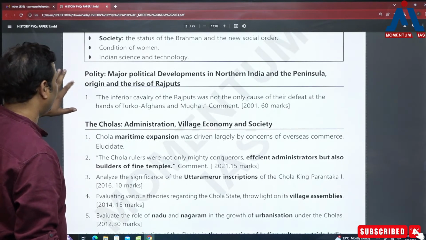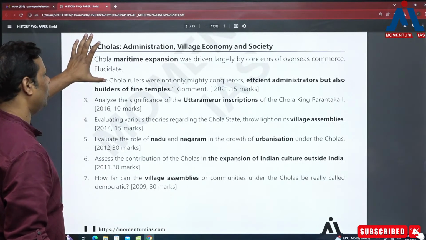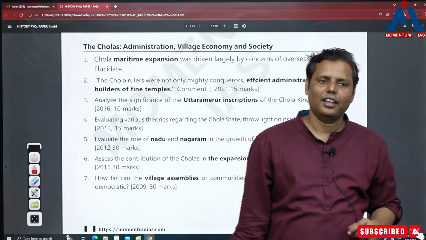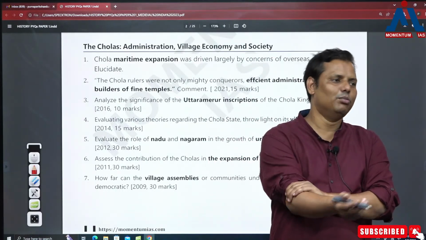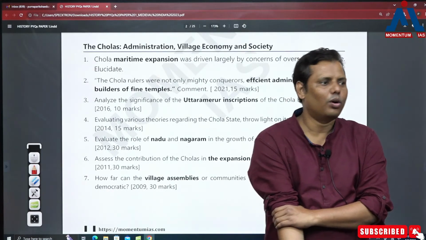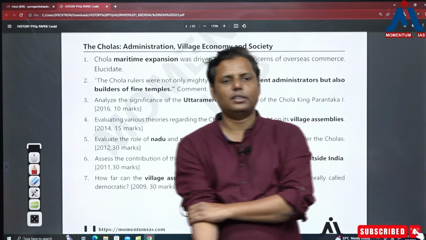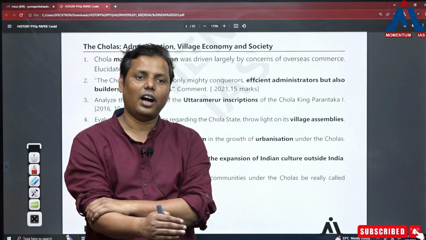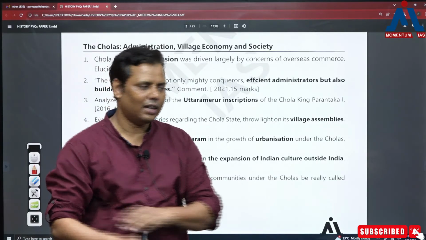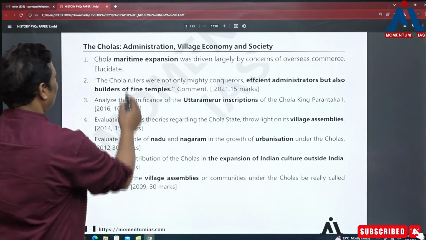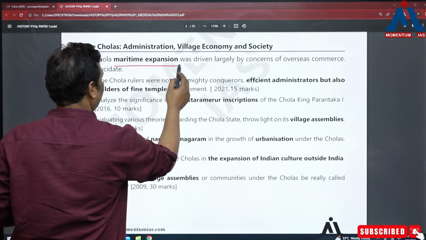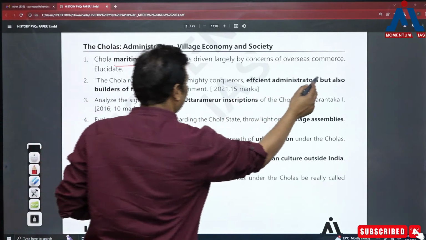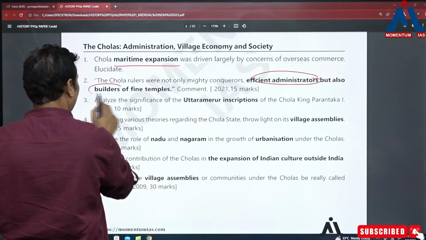Now there comes another very important topic, the Cholas. But let me tell you one thing very frankly: earlier there was one dimension of the Cholas which was asked most of the time, and that was local self-government. If you look at the old syllabus, that question used to come in alternate years. Now that's not the case; they have started hunting different dimensions of the Cholas. Look at the questions: the Cholas' maritime expansion, of course, to the Southeast Asian countries; the Chola rulers' administration; and then the Cholas as builders.